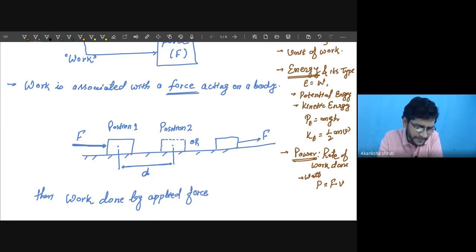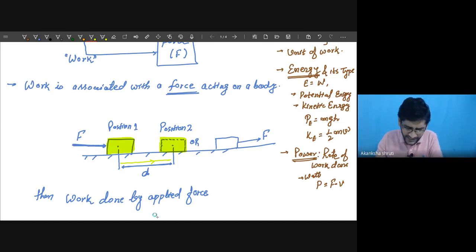So work done by this applied force is obtained by multiplying the force with the displacement. We have to keep in mind this displacement is always in the direction of force, because both force and displacement are vector quantities. They possess direction. So force is in line with the displacement, or displacement is in line with the force.